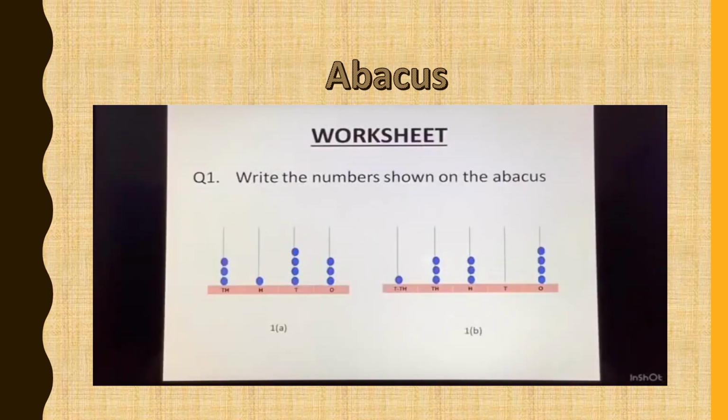Now I want you to do a worksheet. It is a small worksheet with just 5 questions. First question. Write the numbers shown on the abacus. 1A. You can see the number. I will not tell you the answer. I want you to write it down. And 1B. Have a good look. Note down your answer.